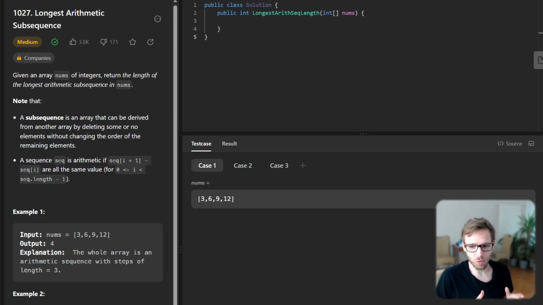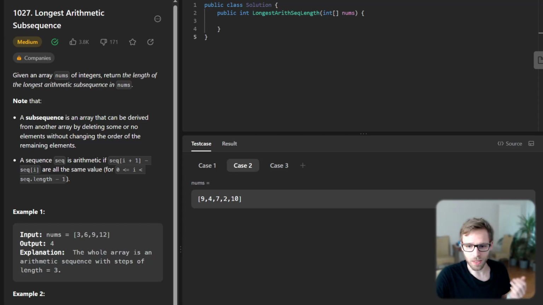We will try to use dynamic programming and also knowledge about the constraints, which in this particular example are very important. So first, let's understand the problem. We are given an array of integers and we need to find the length of the longest arithmetic subsequence in the array. Remember, a sequence is arithmetic if the difference between every two consecutive numbers remains constant. And a subsequence is a sequence that can be derived from an array by deleting some or no elements without changing the order.